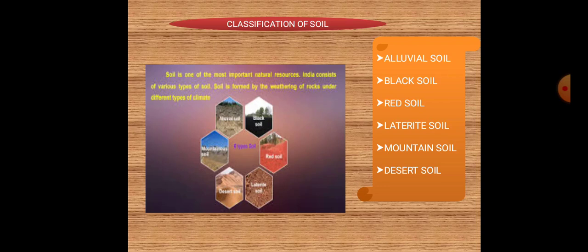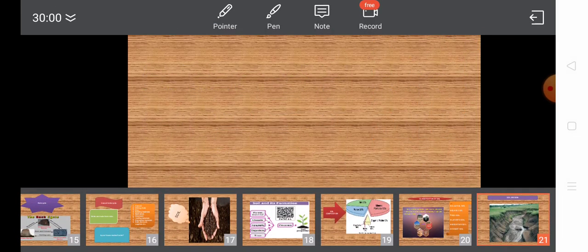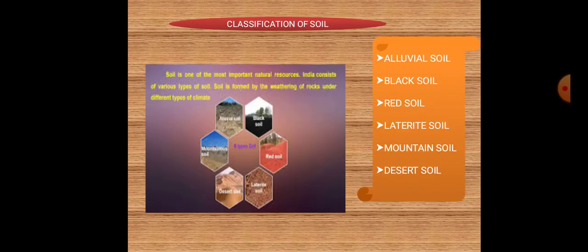Based on this, soil is classified into six major types. They are alluvial soil, black soil, red soil, laterite soil, mountain soil, and the last one is desert soil.